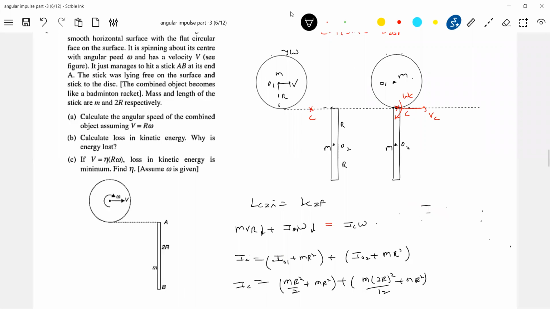Very small thinking, nothing to do. Now with this what will happen? We'll get the omega c. But sir, how to get Vc? Still the problem is not complete, no? How to get that Vc part? Applying conservation of linear momentum. Initial momentum mv, final momentum mVc plus mVc, or 2mVc, total mass of this one. So Vc equals v by 2. So with all this you'll get the omega c.